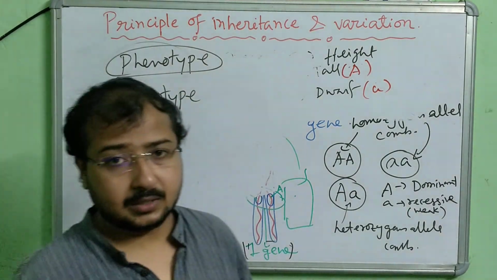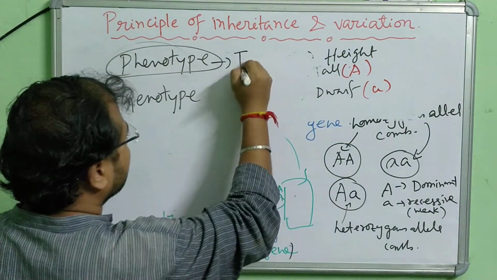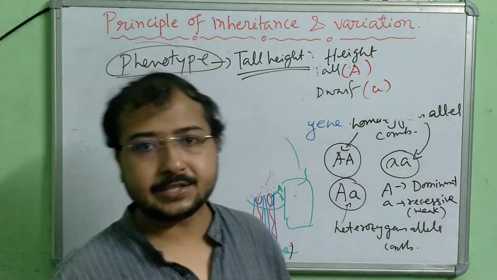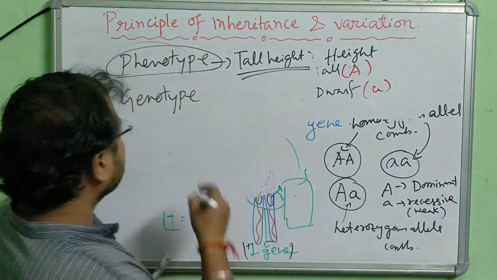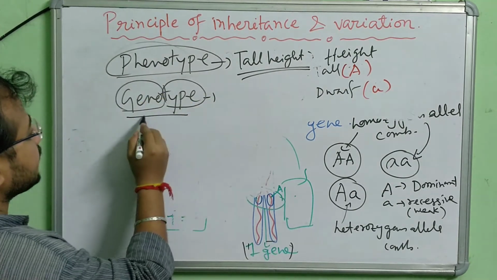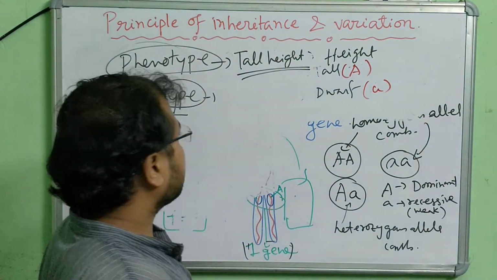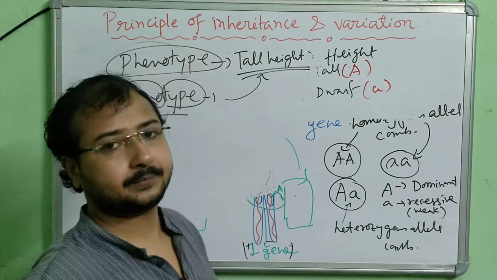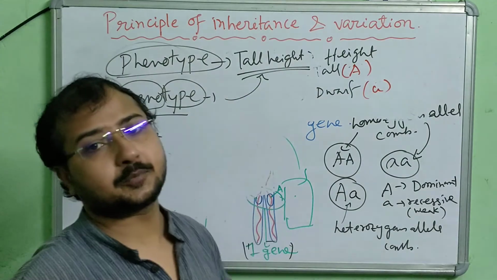Now what is genotype? Suppose for phenotype, I can see that the person is of tall height. I can see this, so this is a character. This is phenotype. Now what is genotype? If I break this term, genotype, gene type, it means the type of gene which is responsible for this phenotypic character, the type of gene which is responsible for the phenotypic expression.